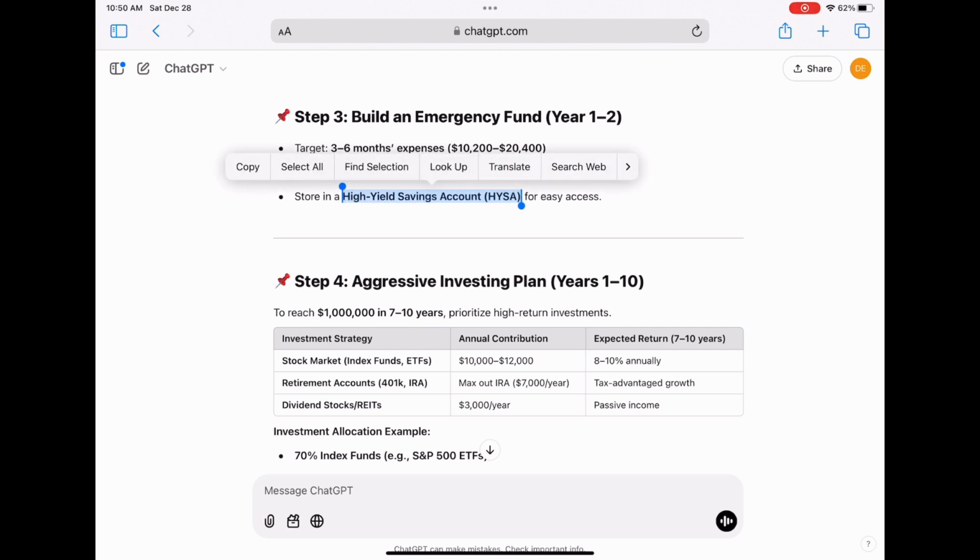The reason I've highlighted this is because you can look it up from ChatGPT: highlight it and look it up and see what are the options for high yield savings accounts and what their return rate would be. If you are someone that is not familiar with a high yield savings account, I also would advise you to look up what it is and get a little bit more understanding before opening one. It is pretty much an easy process, but again, if you don't have all the tools and resources, it's always best to be informed before opening that account.